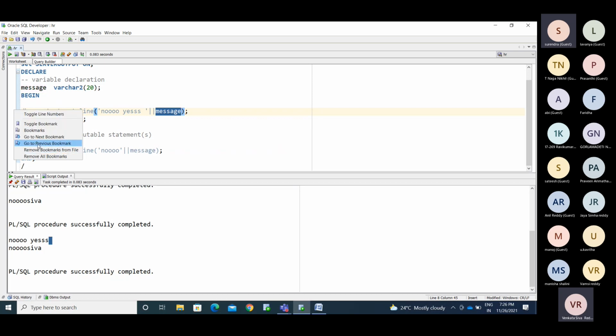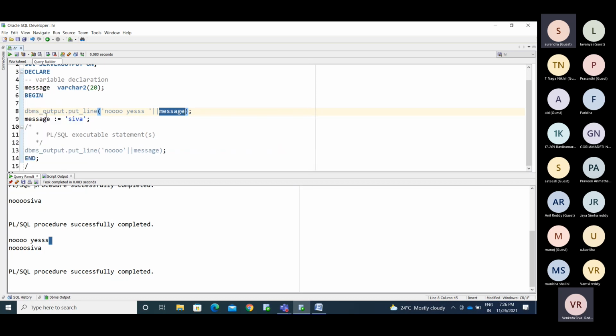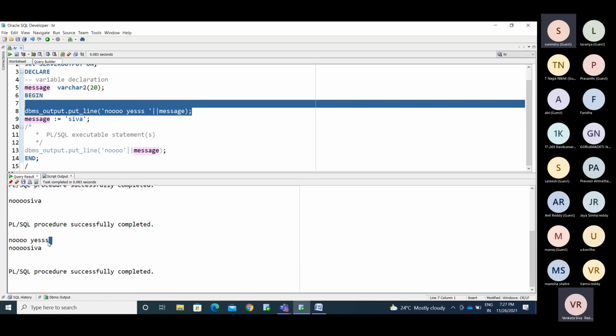Go to the toggle line numbers. See, now we declare the variable in the 5th line. You assign the value to that variable in the 9th line. So till then you don't have any information in this variable. It's empty. So this is printing empty. No SS you are getting here, but you don't get any information for that variable. It's null. You don't have anything.